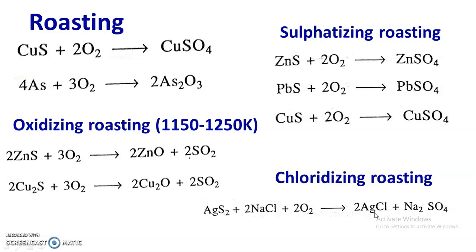If there is a sulfide ore, then it is converted into the corresponding sulfate, oxide or chloride.